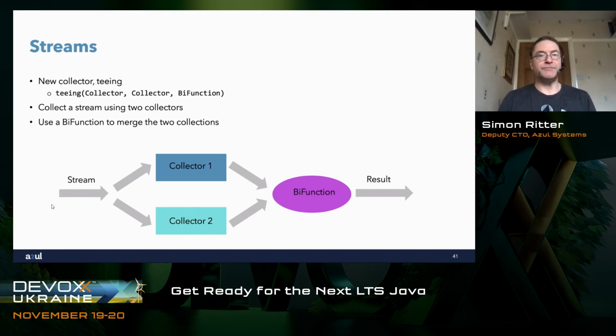Those 2 streams get passed through the collectors that we have defined as parameters. The results of those collectors then become the inputs to the bi function. So the bi function takes 2 arguments, and then we apply whatever the function does and generate a result.